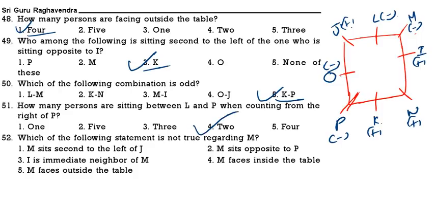Then which of the following is not true regarding M? M is sitting second to the left of J, that is true. M is opposite to P, true. I is the neighbor of M, that is also true. Then M faces inside, this is false, this is not true. So the fourth one is our answer.